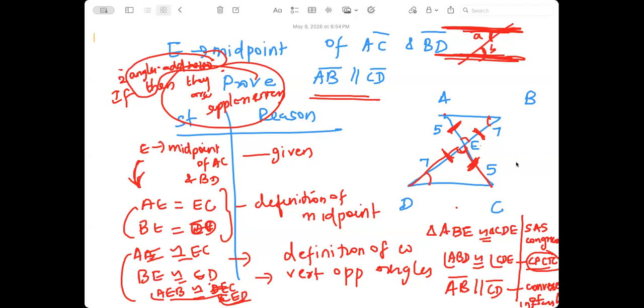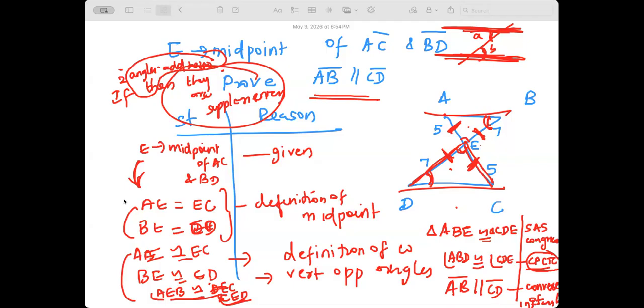But you need to be able to say, these two triangles are congruent by SAS congruence. So these two angles are equal because they are corresponding parts of congruent triangles. And then you can say, since those two are equal, these two lines are parallel. Why? Converse of the alternate interior angles theorem. Does that make sense? You don't have to be able to say it right now. Maybe after 2-3 proofs you should be able to.